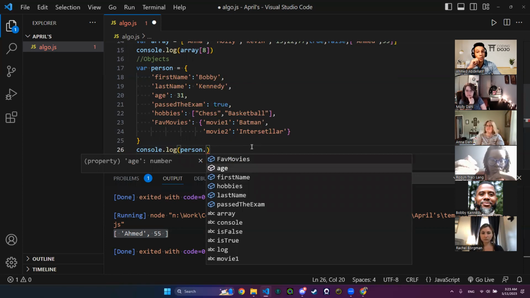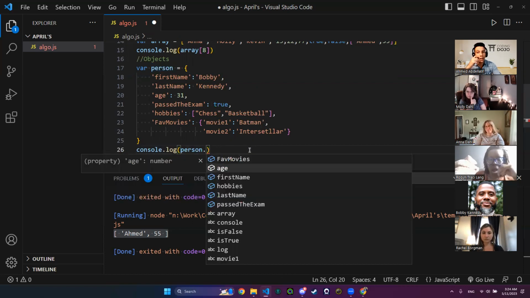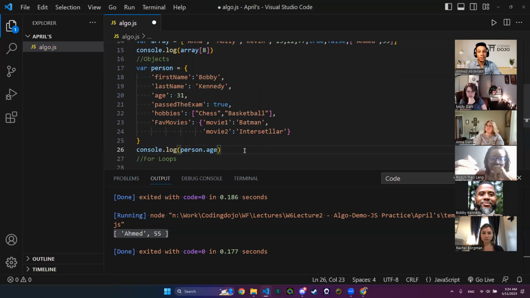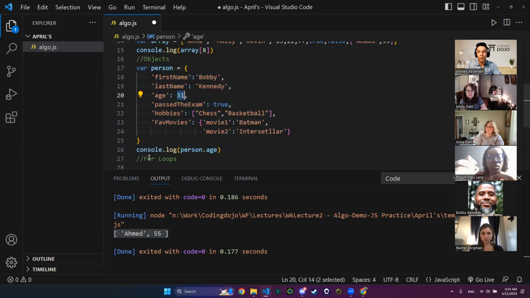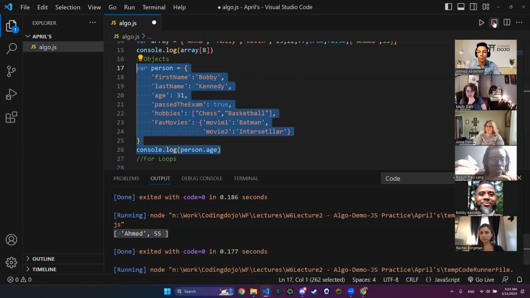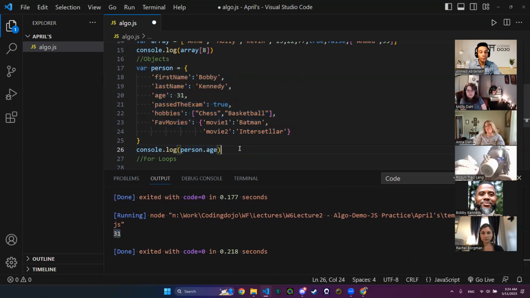What do I want to console log? I want to console log the age. So I'm going to say person, which is the name of my object, dot. What is the key that I want to use? Age. So let's see what will be my output. We expect what? 31, right? So let's see if this will bring to us 31 or not. 31. There you go.